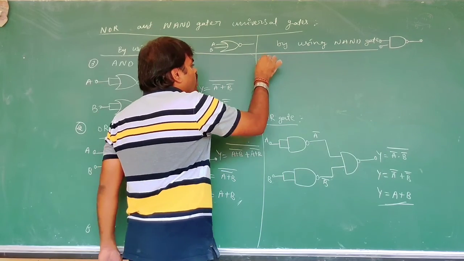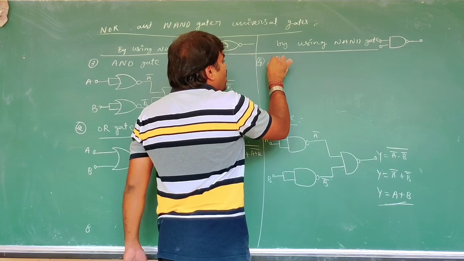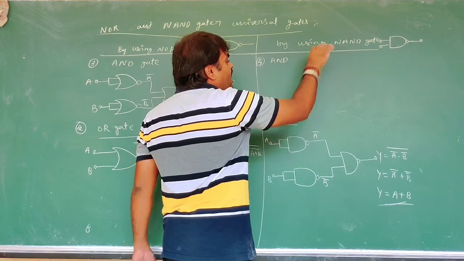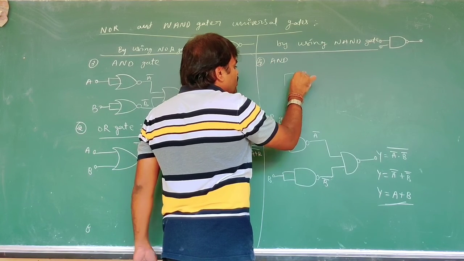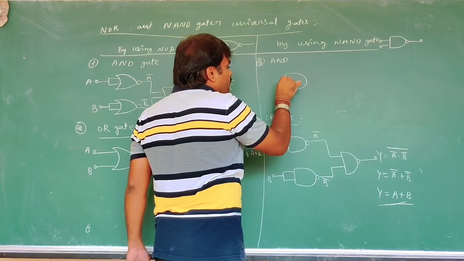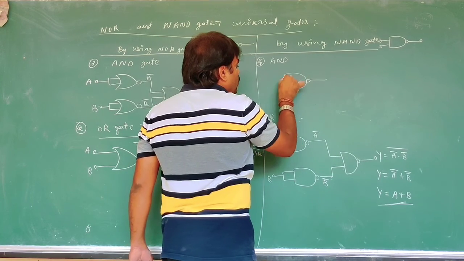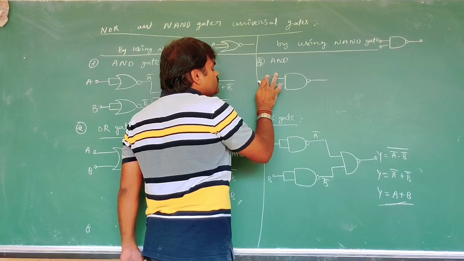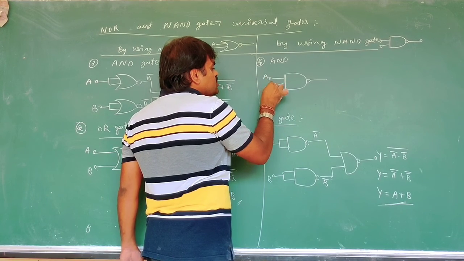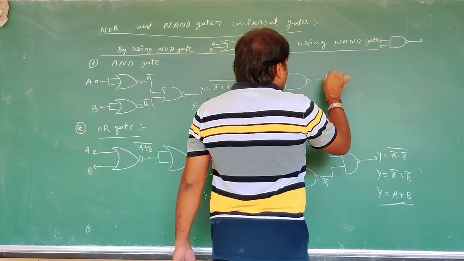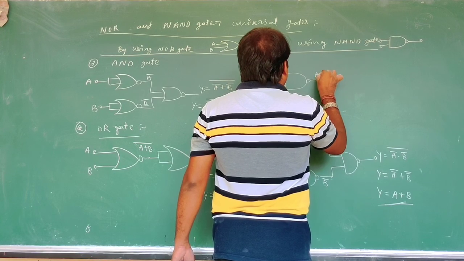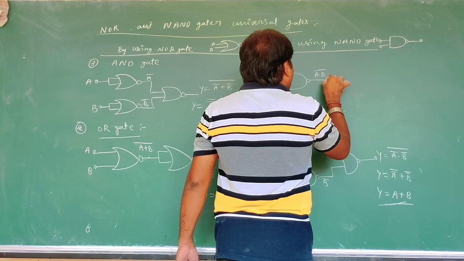Now, third one, the AND gate constructed by NAND gate. A, B, then it is A dot B whole bar.